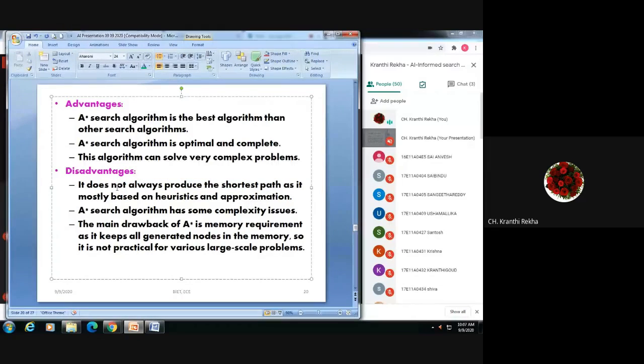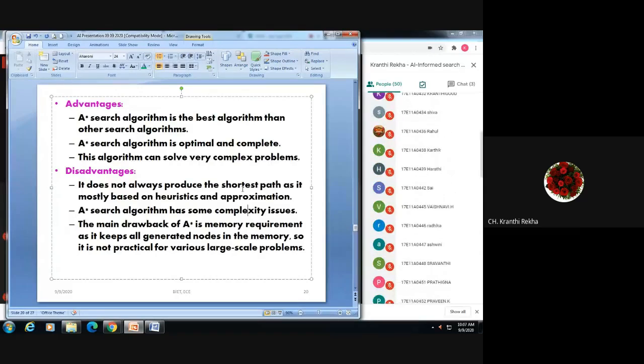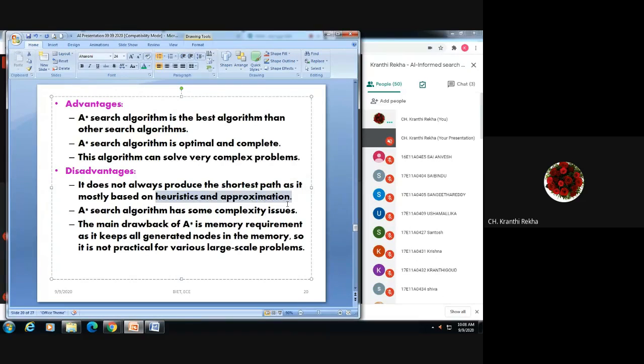Though there is a shortest path, that may not be the good result, because in some applications we should reach the goal by connecting the required path also. So it does not always produce the shortest path, as it is mostly based on heuristics and approximation. Based upon the function, based upon the rule only, we should move from start node to goal node. So the shortest path may not be possible. That is one disadvantage.